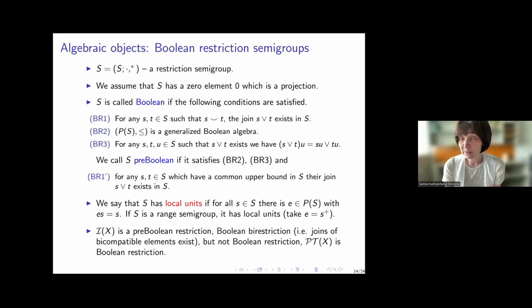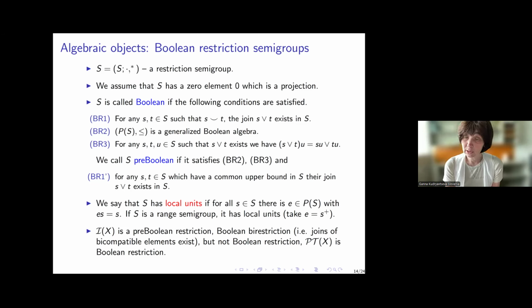So let me precisely define the algebraic objects I'm working with: Boolean restriction semigroups. We have a restriction semigroup. We assume that it has a zero element, which is a projection. And we assume that the following three conditions hold. First, whenever we have two compatible elements, they have a join in our semigroup. Second, projections form a generalized Boolean algebra, that is, a Boolean algebra without a top element, and instead of complement, there is a difference operation. And third, we have right distributivity.